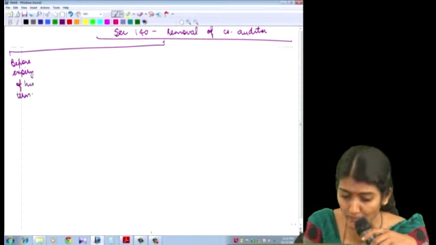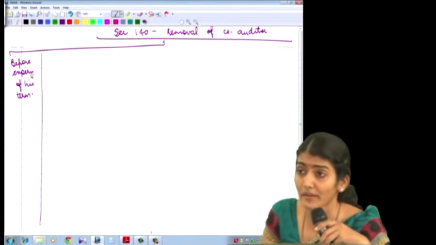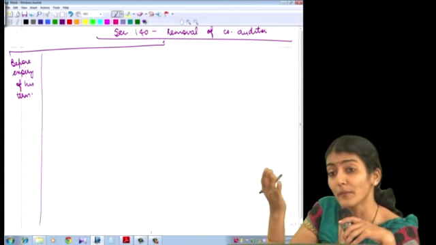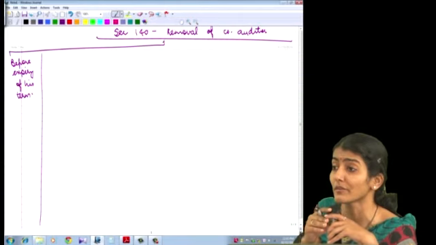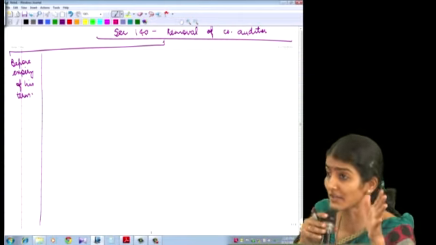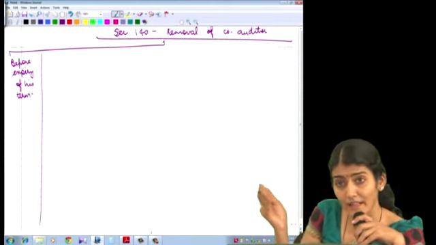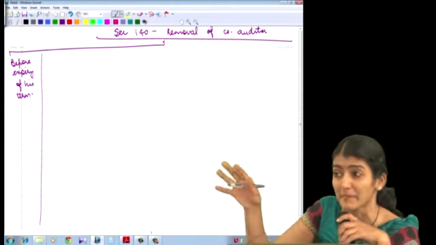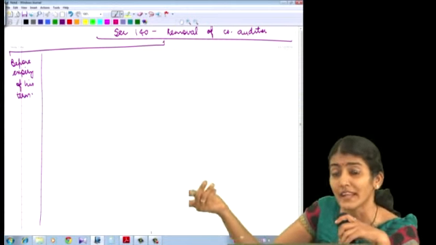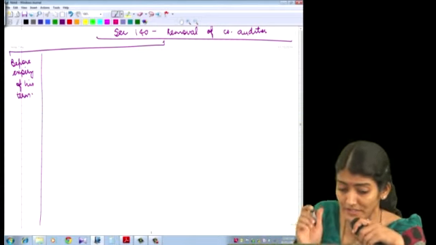So what was the starting point? A board resolution is to be passed. Within 30 days of the board resolution, you need to make an application to the central government. Then once you receive the prior approval of the central government, then within 60 days, special resolution in the general meeting and reasonable opportunity of being heard. Right, so that is removal of auditor any time in between the year before completion of his tenure, before the AGM, at an EGM only in between of the year when you want to remove the auditor.